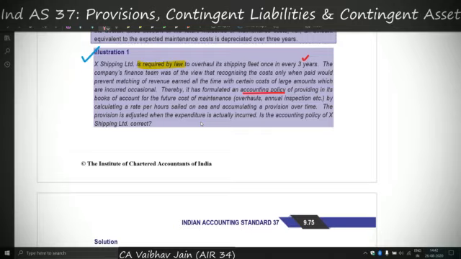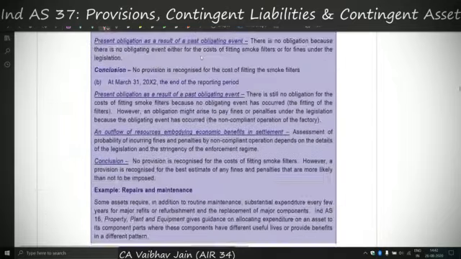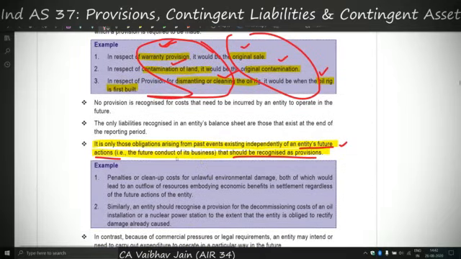When I see the question prima facie, I also agree that the accounting policy is correct. But because of this point which I just highlighted, the answer is different. I'll read the point again. It is only those obligations arising from past events existing independently of an entity's future action. It is saying that the obligation should arise from those events which are not influenced by the entity's future course of action. Only then you should recognize the provision.